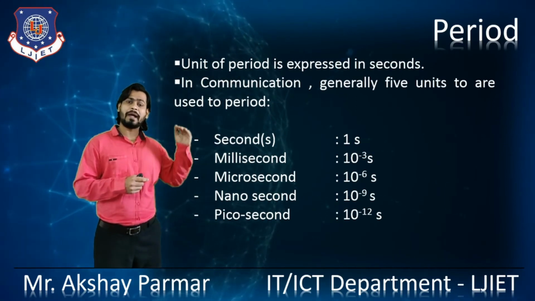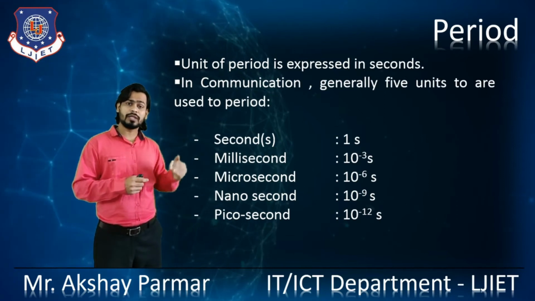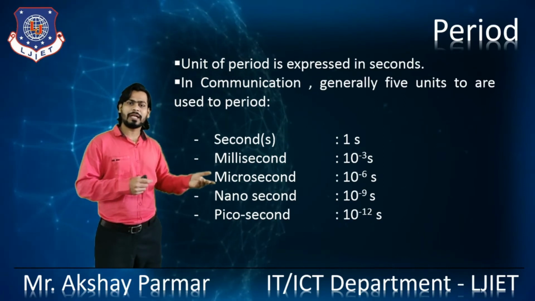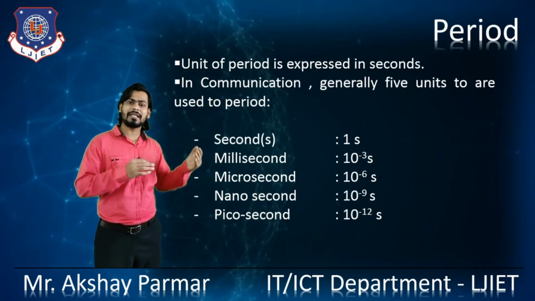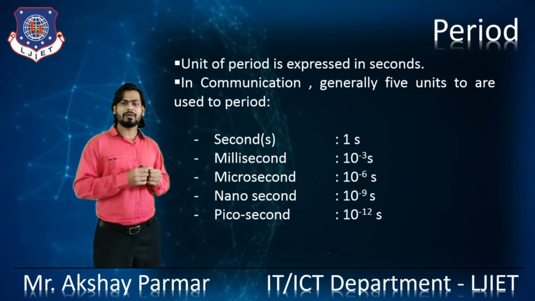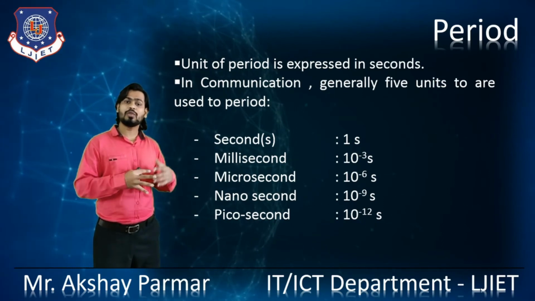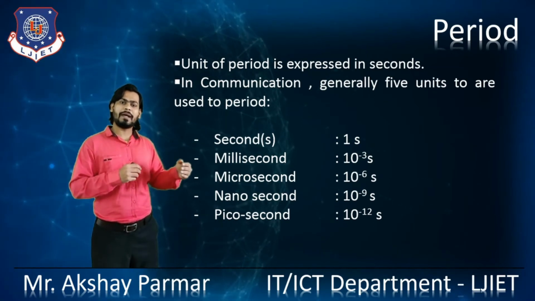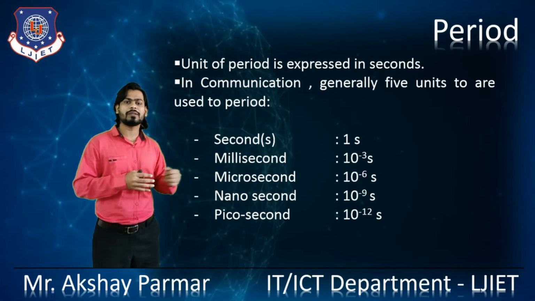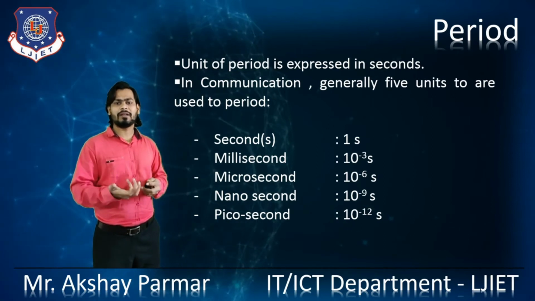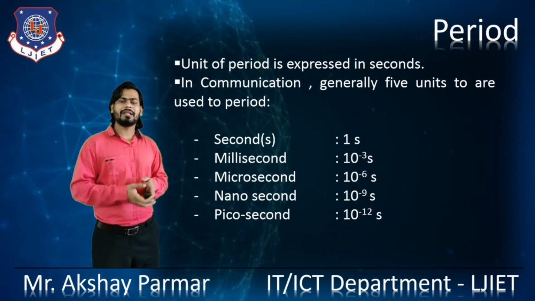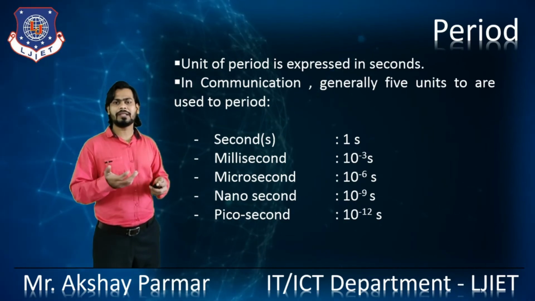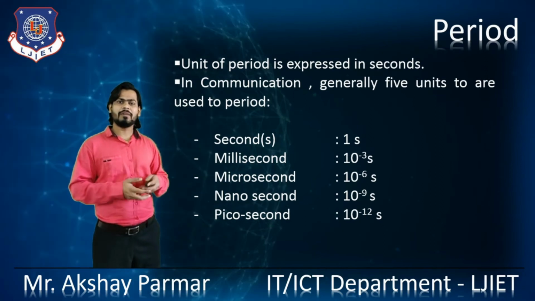A millisecond is 10 raised to minus 3 seconds, the thousandth part of a second. Microsecond: 10 raised to minus 6 seconds is equal to 1 microsecond. Nanosecond: 10 raised to minus 9 seconds is equal to 1 nanosecond. And 10 raised to minus 12 seconds is equal to a picosecond. There are other terms too, like the decasecond, right? But these are the 5 major terms that we use to express the period, right? This is all about the period.